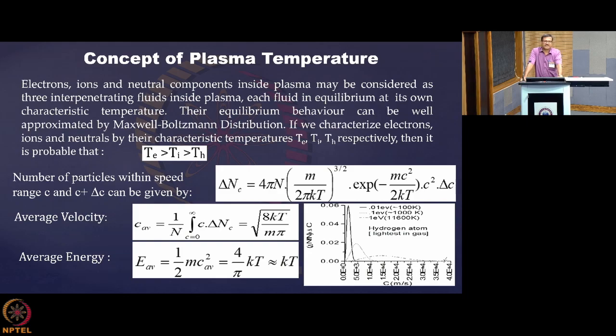So usually what we do is describe the electrons with electron temperature Te, and heavy species with temperature Th. This is basically the two temperature model that most people follow. There are models with multiple temperatures, but they are difficult to handle because you need to consider each species having a different temperature. But this two temperature model, where electrons have temperature Te and ions have temperature Th, can well describe a plasma for most practical purposes.